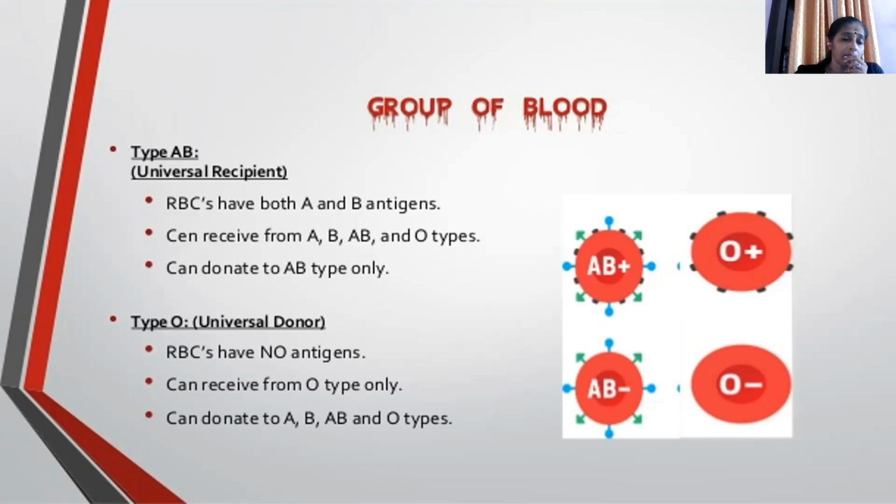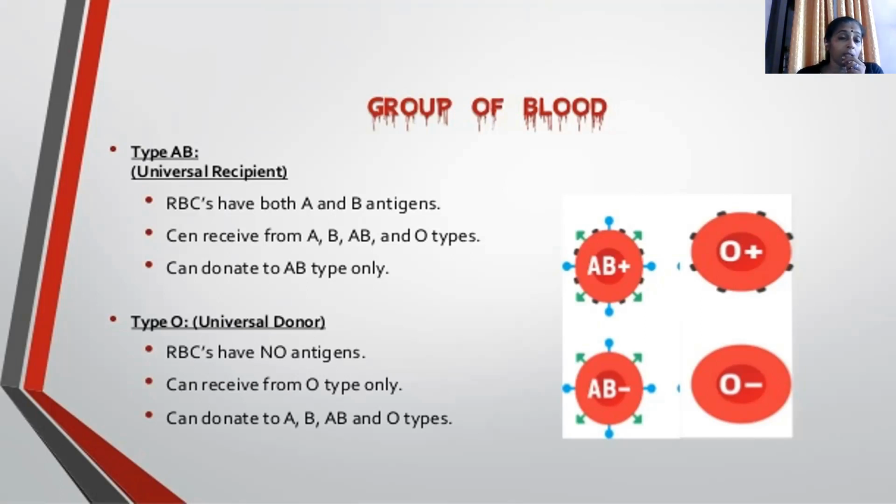Next is type O, which is the universal donor. Type O people can donate to anyone, but they cannot receive from anybody else except O blood groups. This is because type O is just the opposite of the AB blood group.